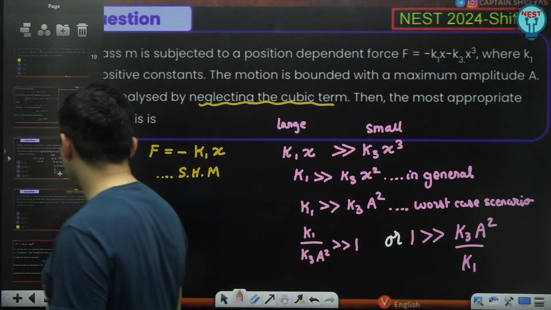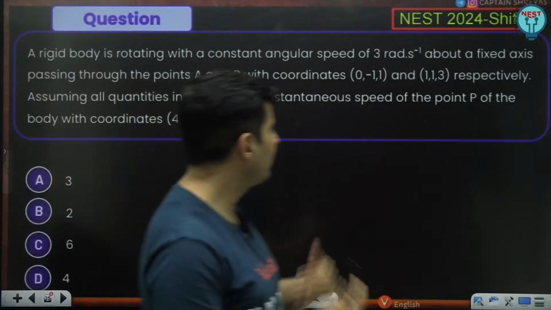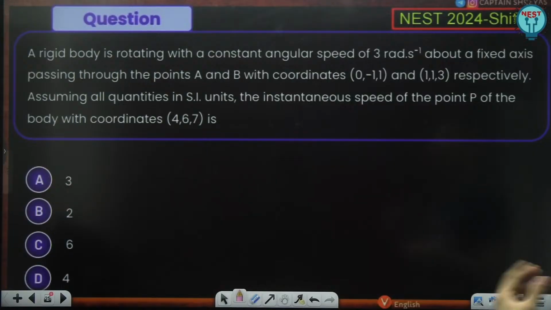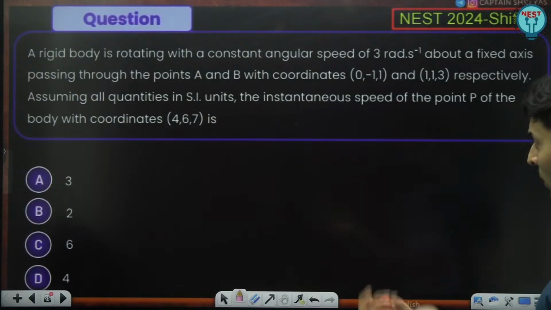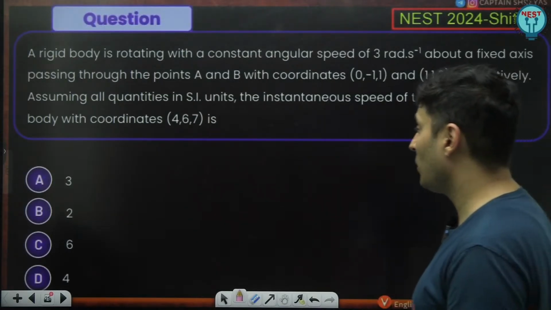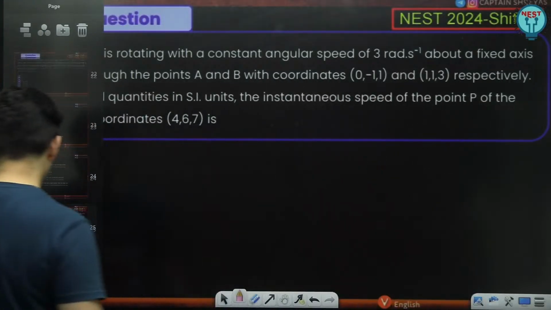Cool. So let's go to the next question on your screen. There is a rigid body rotating at 3 radians per second about an axis passing through points A and B. Interesting, the coordinates are given. Assuming all quantities are in SI units, find the instantaneous speed of the point P with the given coordinates. Wow, this is completely three-dimensional vector analysis.